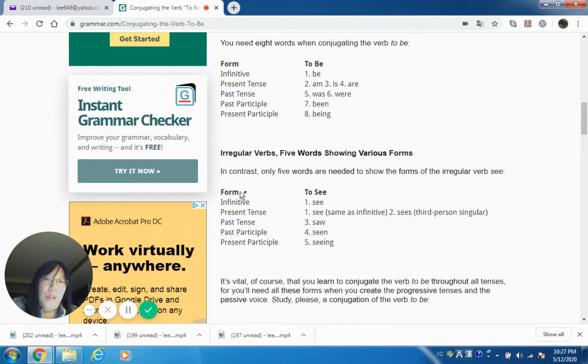So for irregular action verbs, there are not that many forms. There are only five. But for the be verbs, there are many. It's eight.